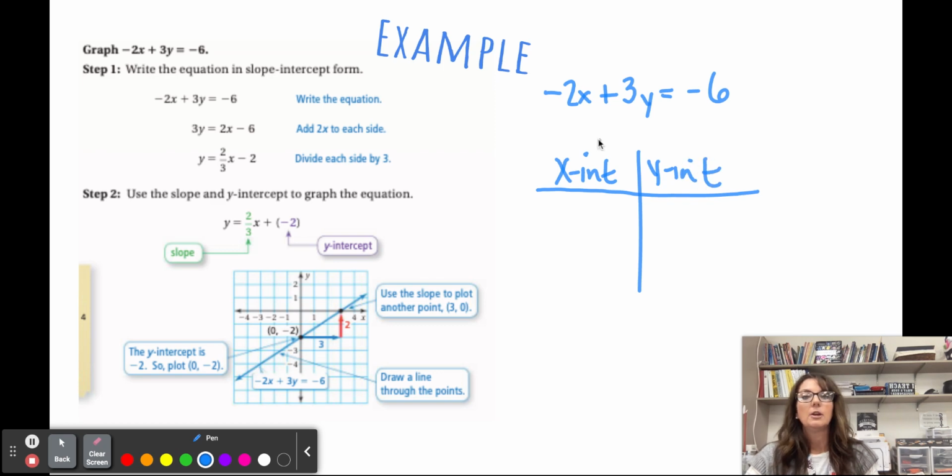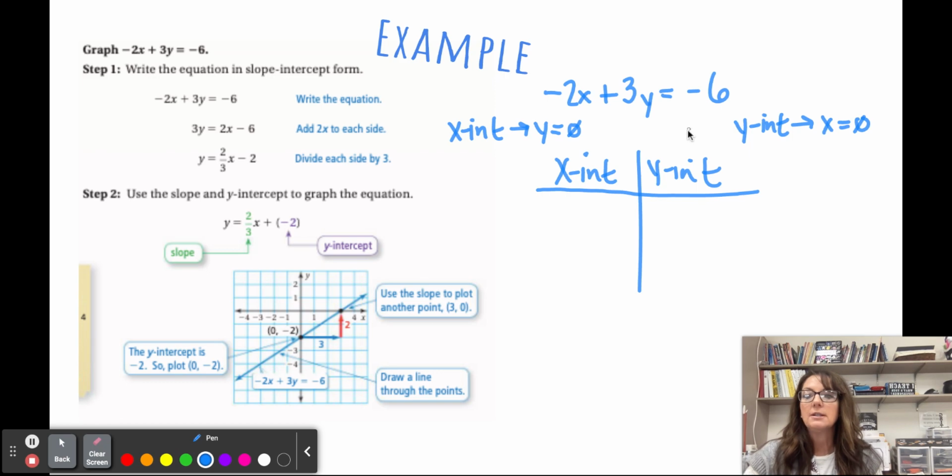When it crosses the x-axis, when we have the x-intercept, y is equal to 0. When we're doing the y-intercept over here, x is equal to 0.